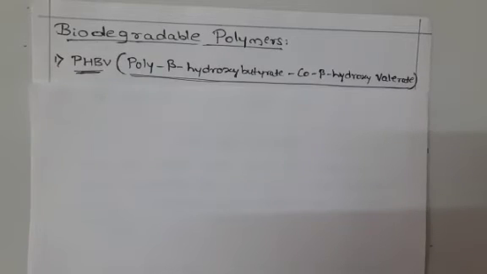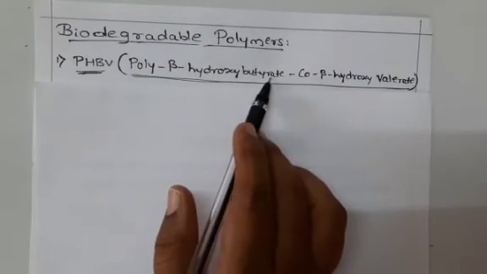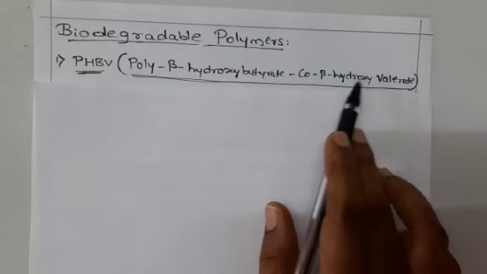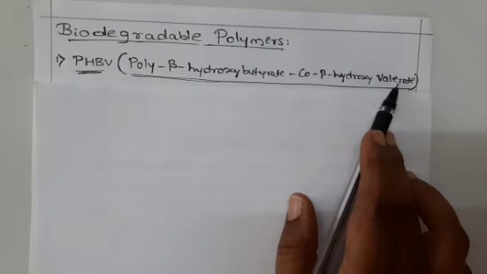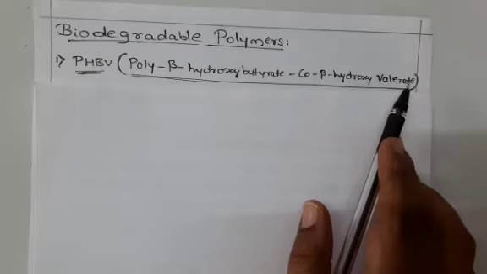Okay, first example, that is PHBV, poly beta hydroxybutyrate-co-beta hydroxyvalerate. This is one of the copolymers. It is obtained by copolymerization.